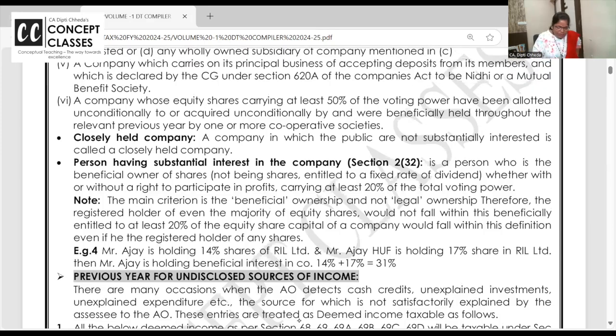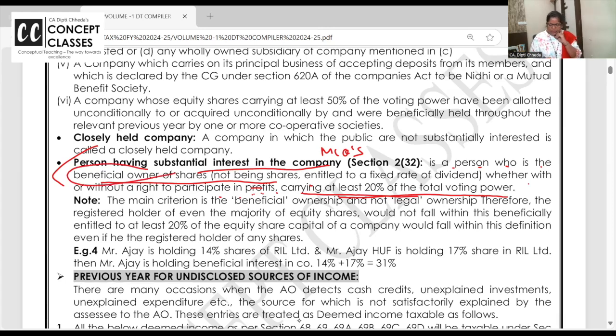Achha, when you say that someone is having substantial interest in a company or a partnership firm, when he carries at least 20% voting right. Beneficial owner. If a person who is a beneficial owner, whether with or without a right to participate in profit, but carrying at least 20% of the voting. Now, here it is beneficial ownership.